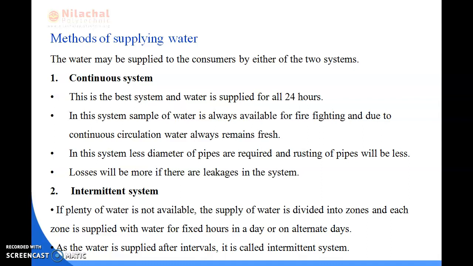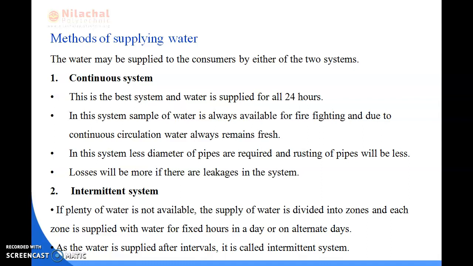Okay, so we can say that if plenty of water is not available, then the water supply is divided into different zones, and each zone is supplied for fixed hours in a day.